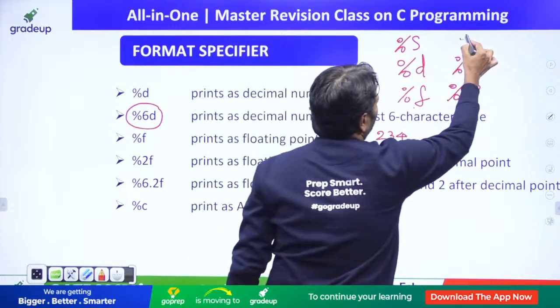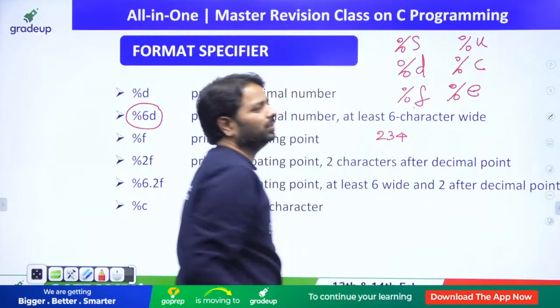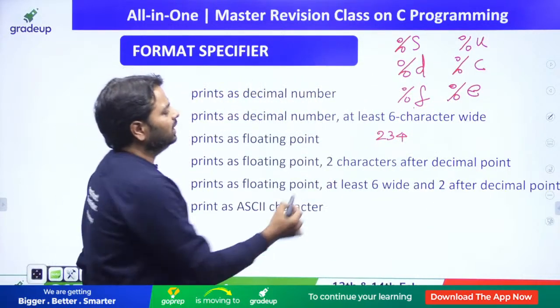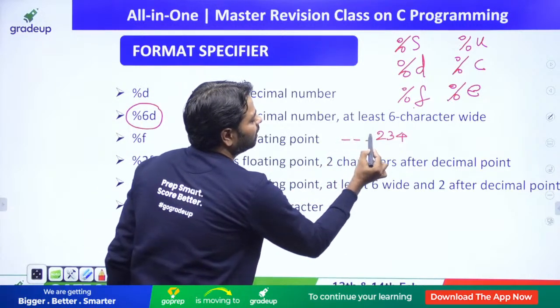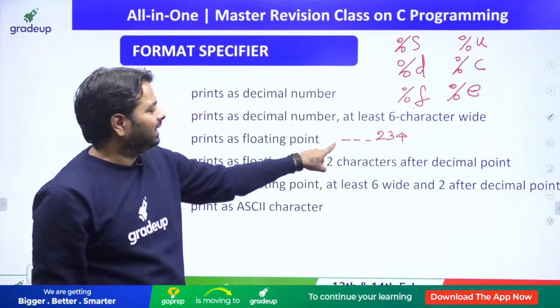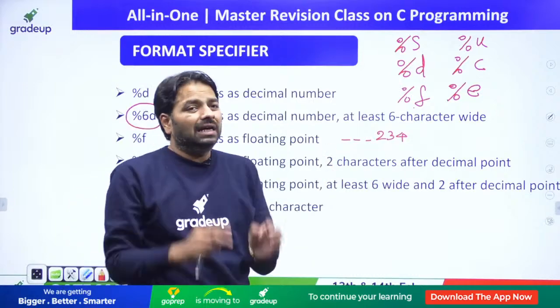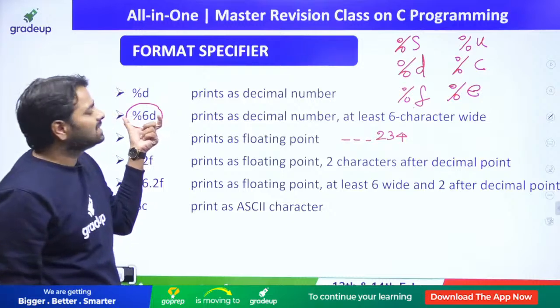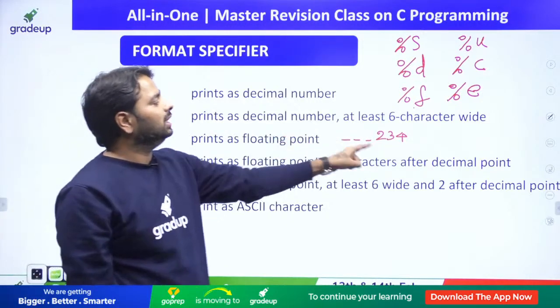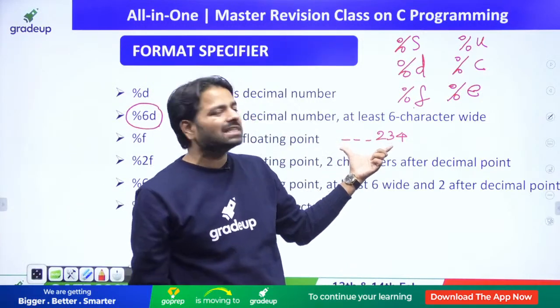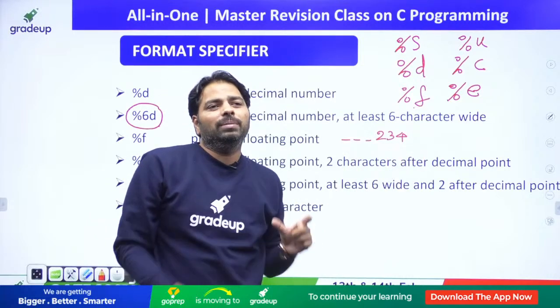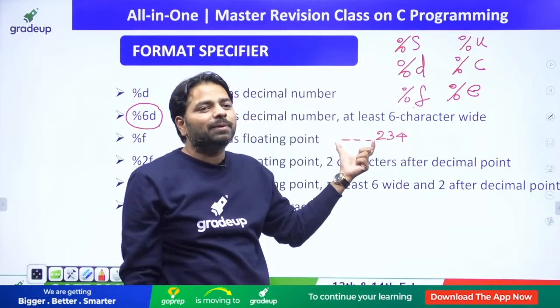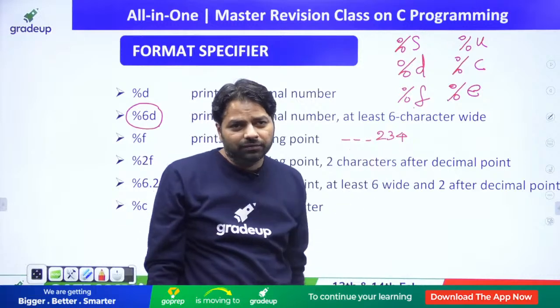Okay, %u for unsigned if you want it. 234 is going to print on the screen by taking 3 spaces. By default, it is right aligned, guys. So %6d, if I'm going to print 234, it is going to take 6 characters wide, and 234 will be right aligned. So you will see the 3 spaces in between before 234.